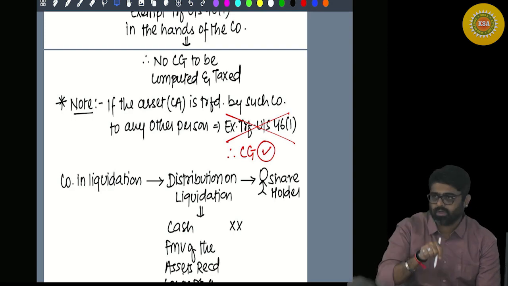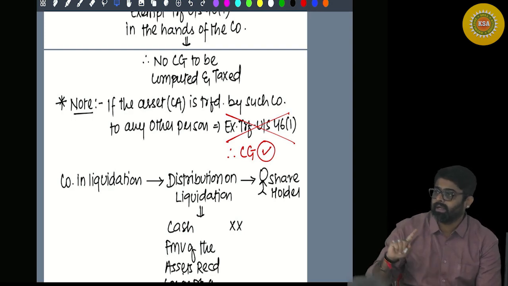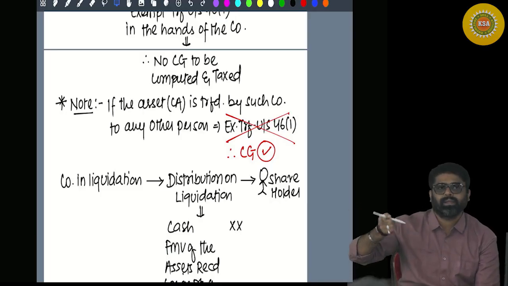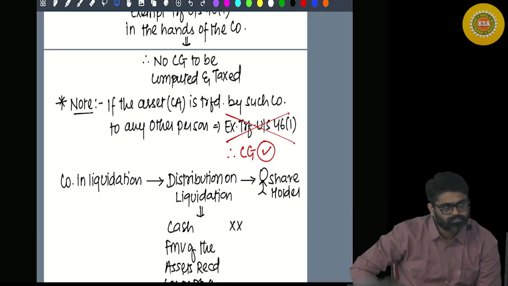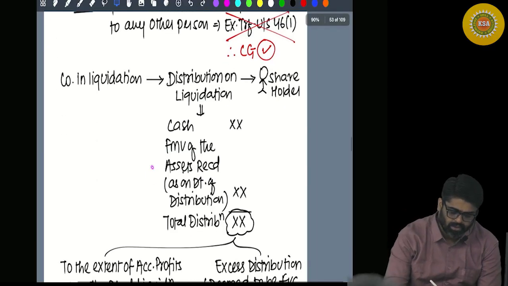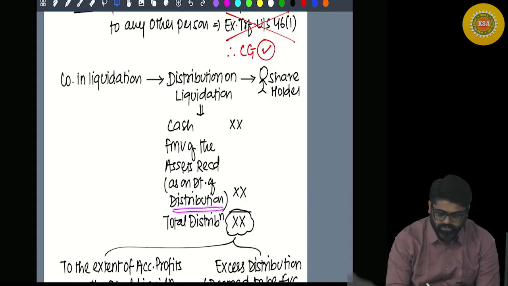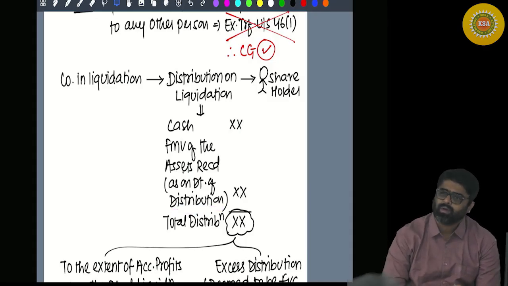So become a shareholder. You are a shareholder in a company getting liquidated. So that company on liquidation, what is that company going to give you? Can the company give you assets? Yes. Take the fair market value of those assets as on the date of distribution, and whatever cash etc.